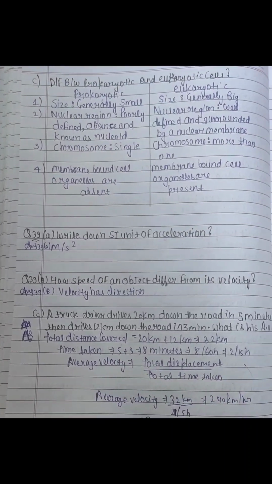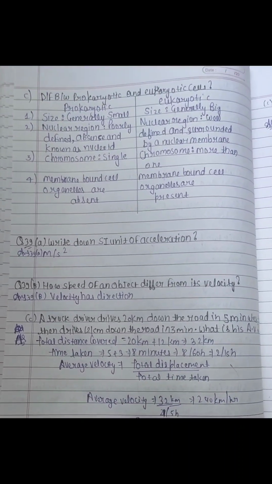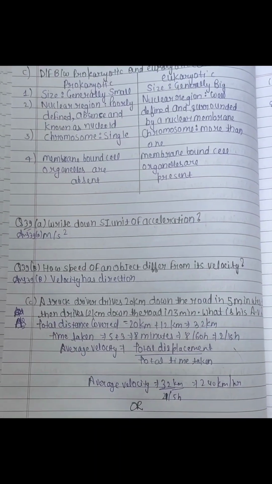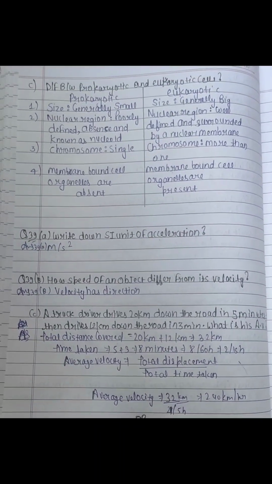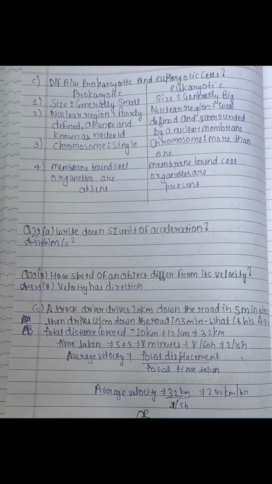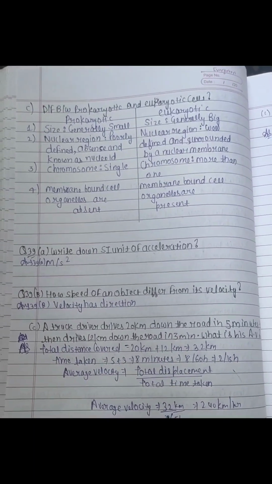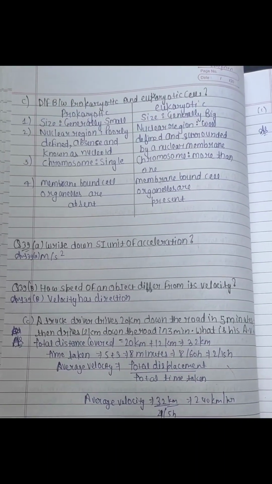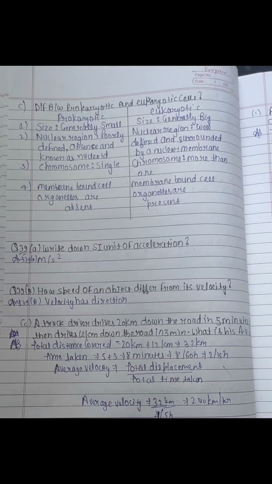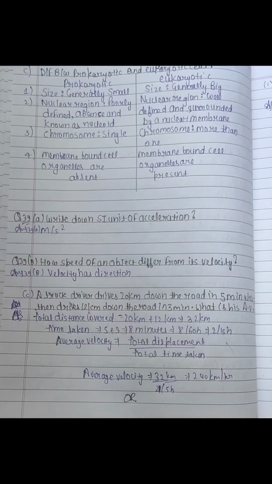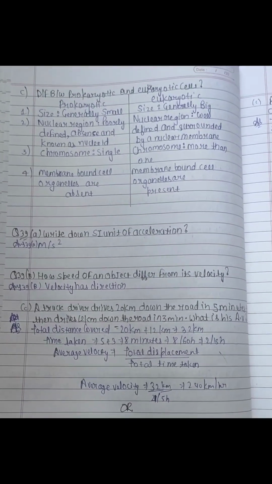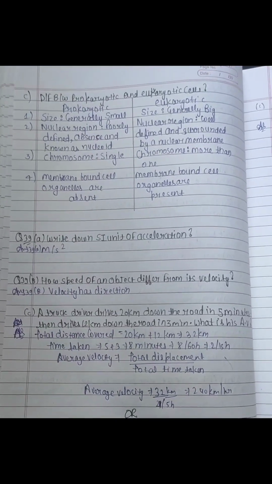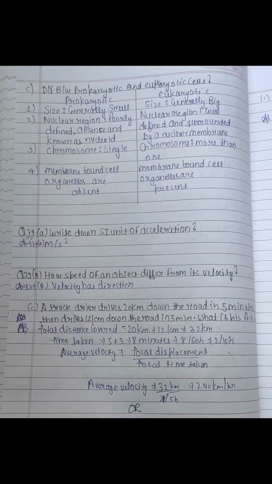Question number 39 A. Write down the SI unit of acceleration: meter per second square. Question number 39 B. How does speed of an object differ from its velocity? Velocity has direction. C. A truck driver drives 20 km down the road in 5 minutes, then drives 12 km down the road in 3 minutes.